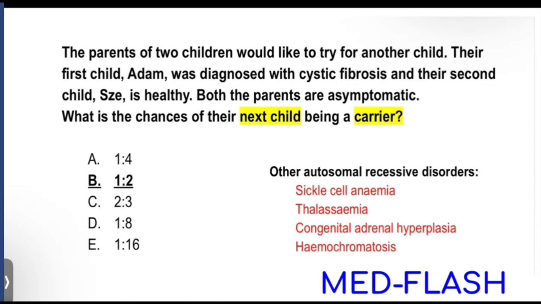Let's see what the question says. So the parents of two children would like to try for another child. Their first child, Adam, was diagnosed with cystic fibrosis, and their second child, Z, is healthy. Both the parents are asymptomatic. What is the chance of their next child being a carrier?